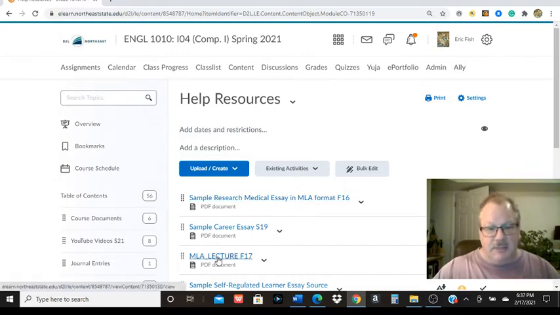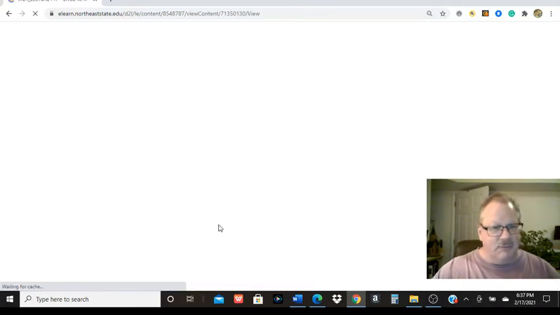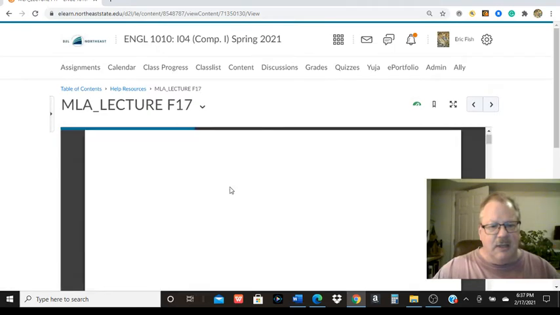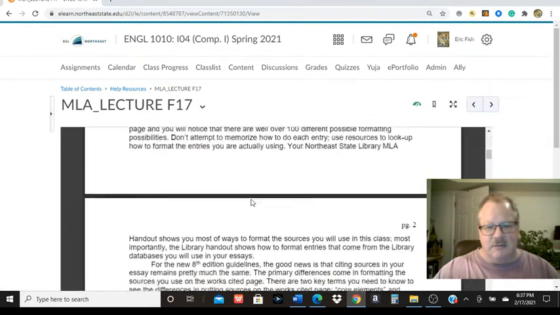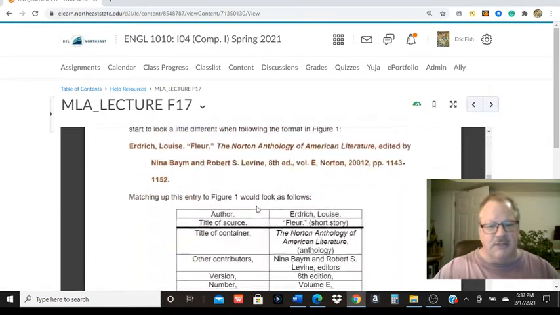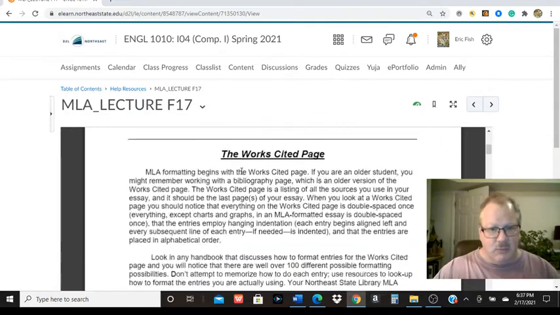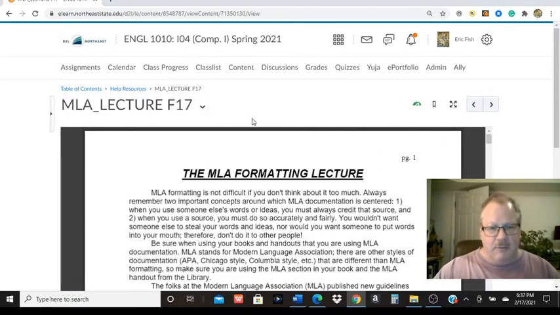Everything I'm going to talk about is right here under MLA lecture F17. Not the most thrilling thing if you want to read this instead of listen to the video, but it lays it out and you can go through it a little more slowly at your own pace to see how the MLA formatting is working. But I'm going to go over a sample essay that's also up here on the help resources.